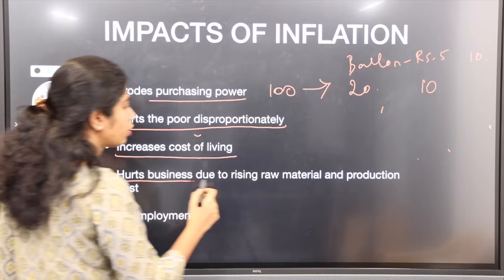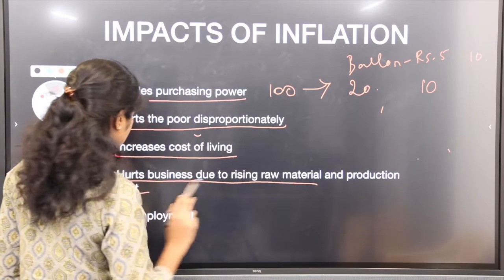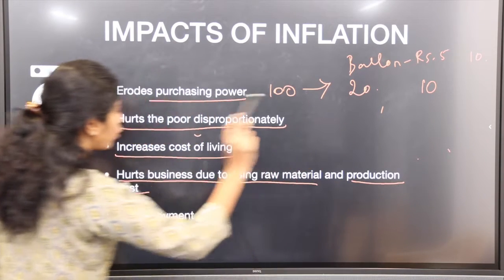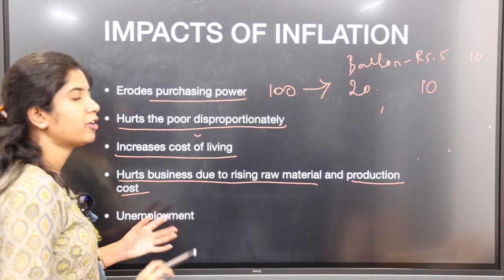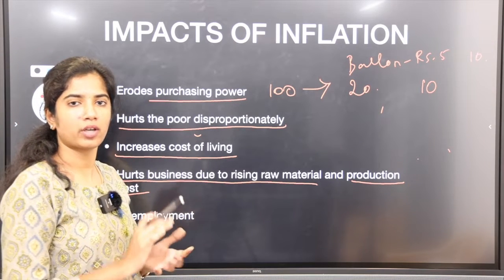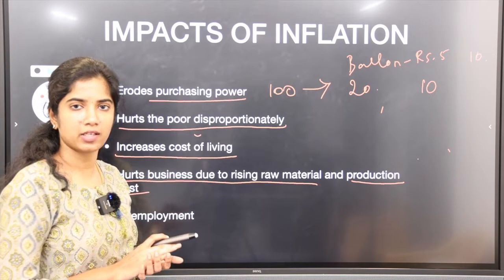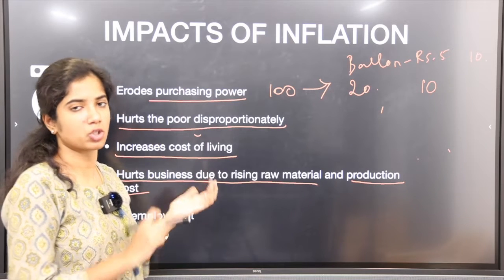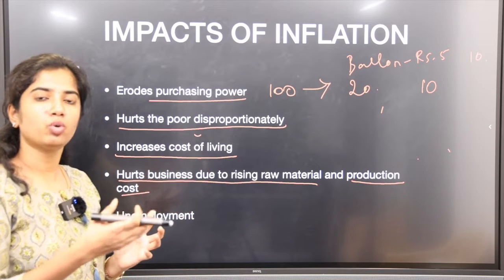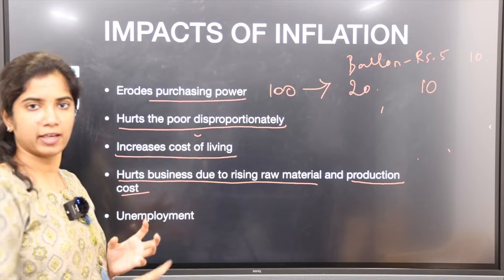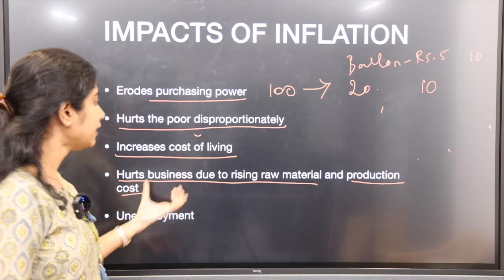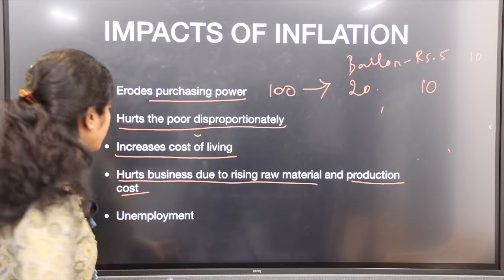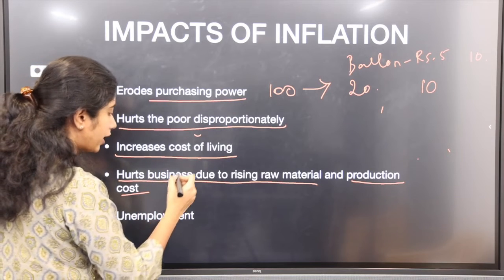It hurts businesses due to rising raw material and production costs. As we have already seen, when raw materials are in shortage and their prices are increasing, it will hurt the business. Though businesses will tend to pass that amount on to final consumers, they will still bear some of it, which will erode their profit.